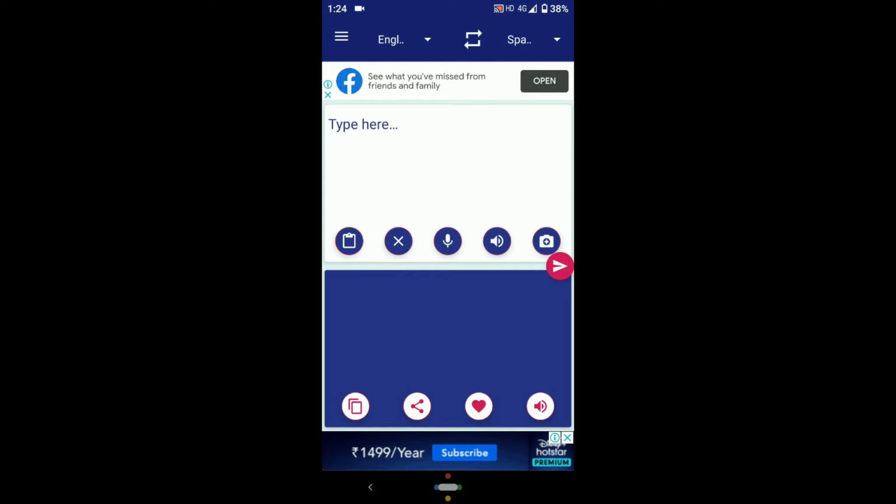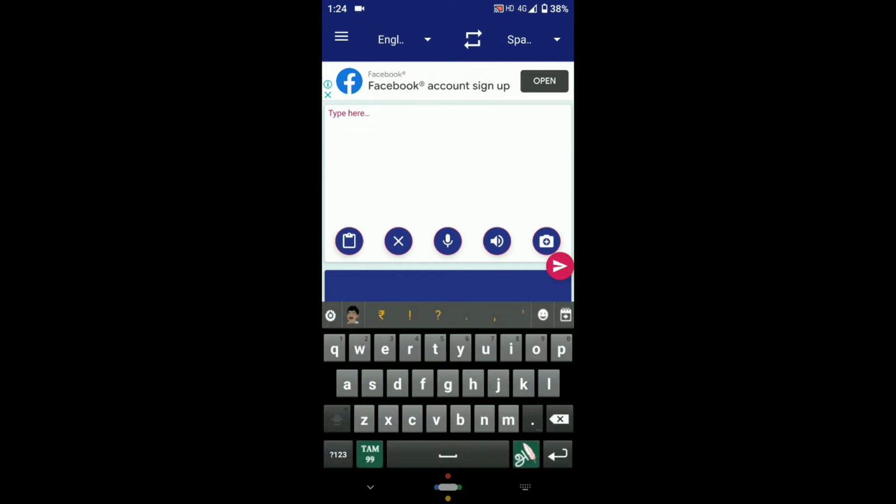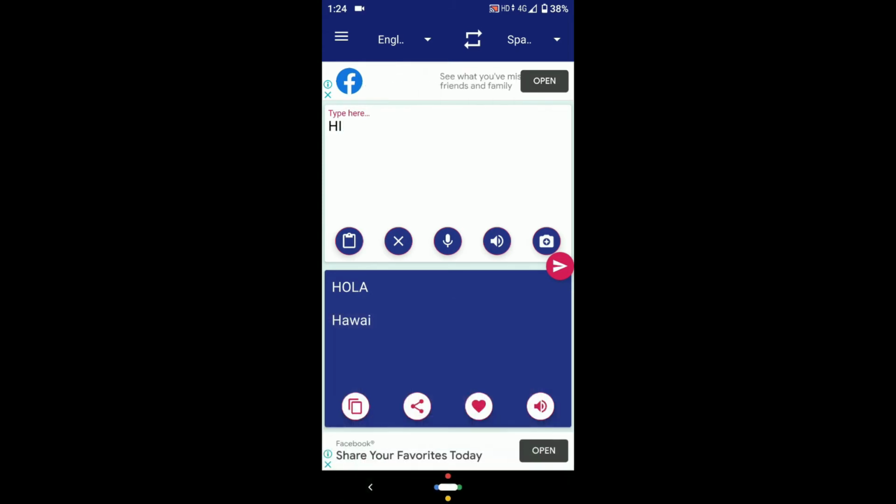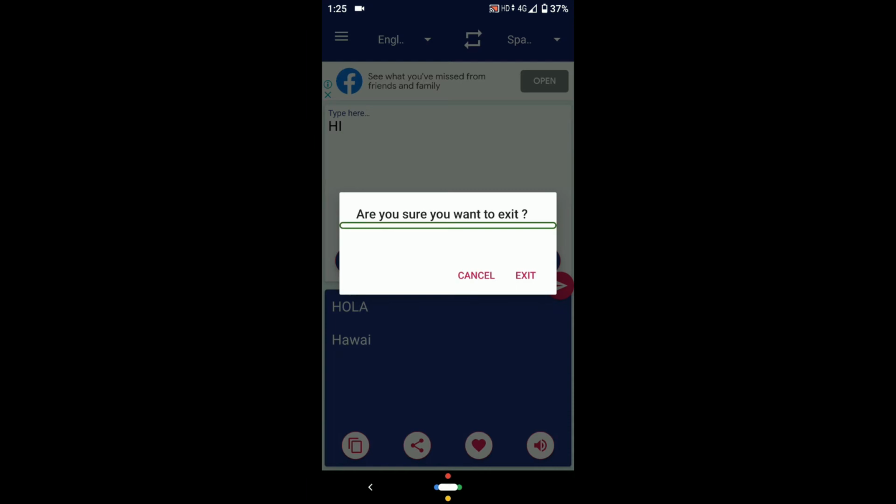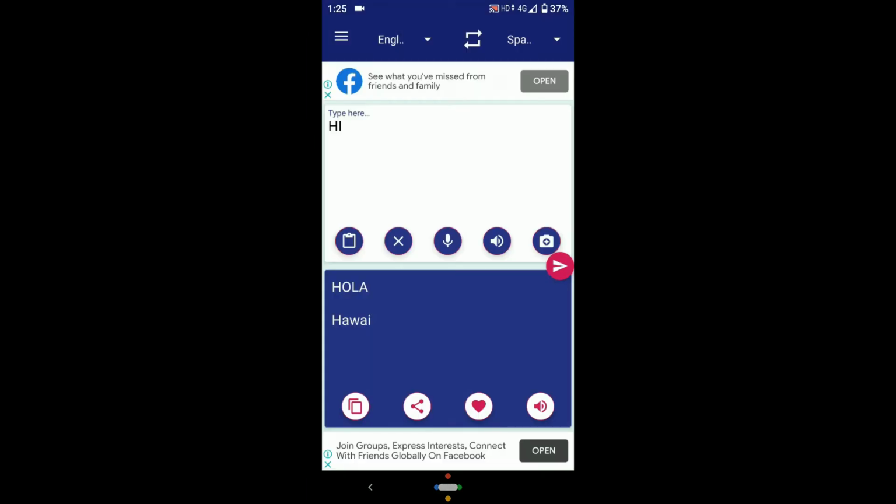First, you're gonna type hi, translated to the Spanish language. We have to click the send button. Okay, Hola. Hola means hello, how are you? It's the translation from English to Spanish.